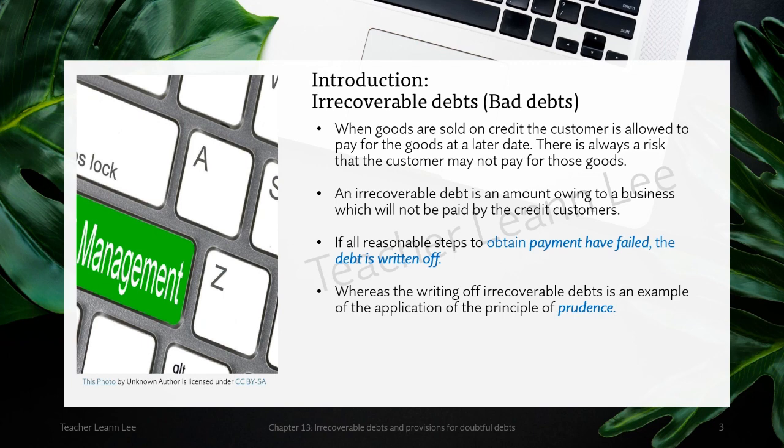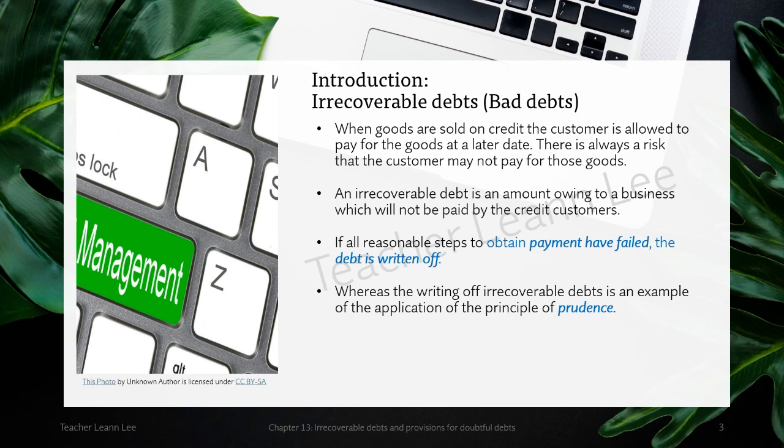If all reasonable steps to obtain payment still fail, the debt is written off. Like I call, I email, I even go to their companies to collect the debts, but still they are not paying, or they are uncontactable.